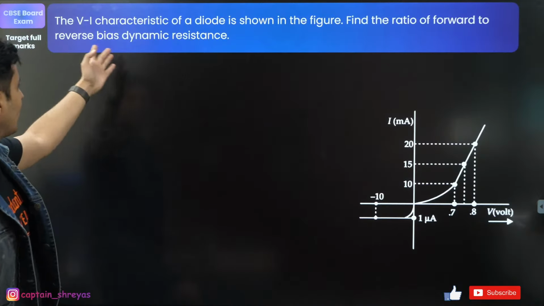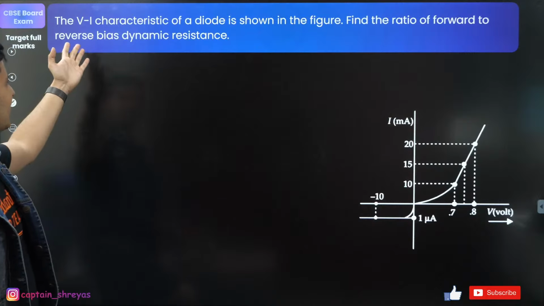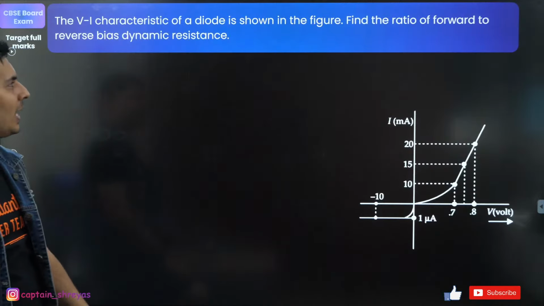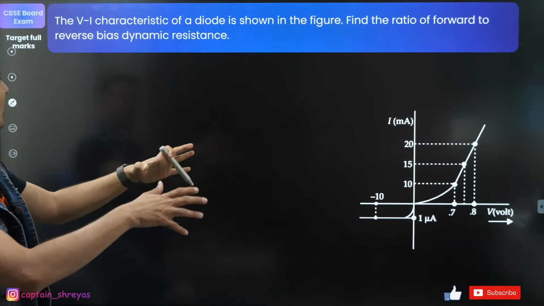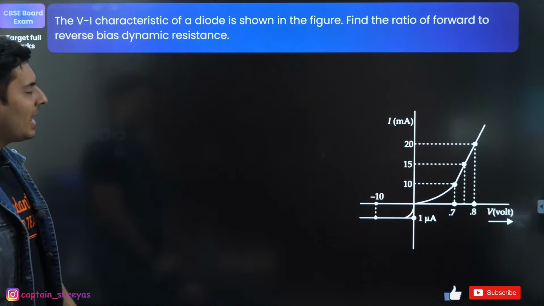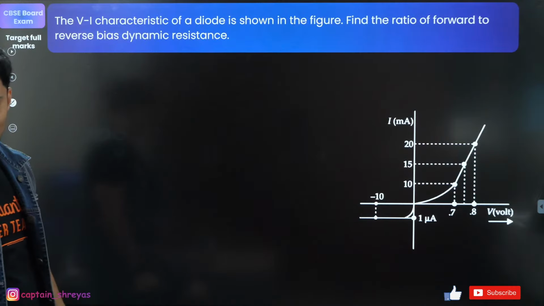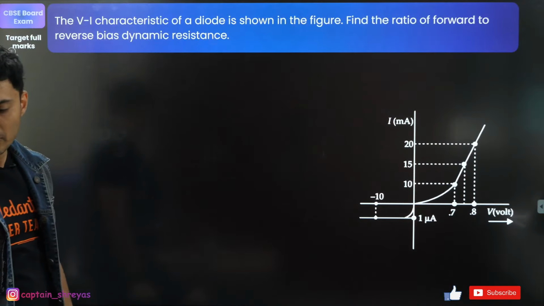Okay. I think we are coming to the last few questions, guys. The voltage current characteristics of a diode are shown. What is the ratio of the forward to the reverse bias dynamic resistance? Come on. Let's see if you guys can do this.